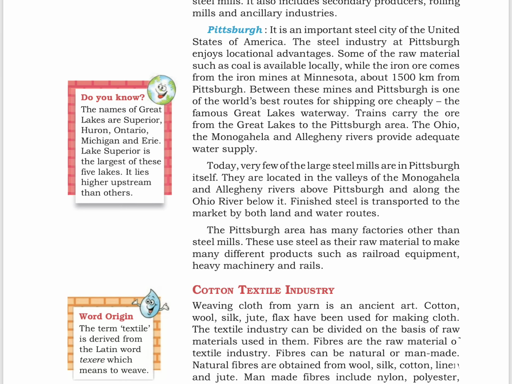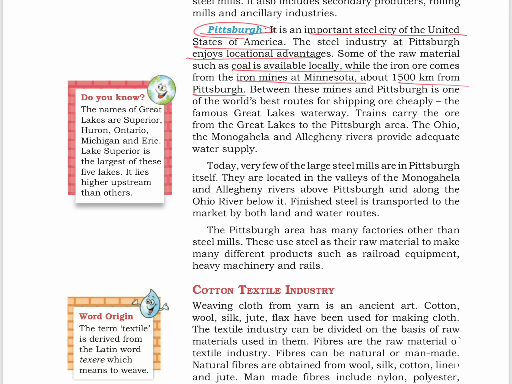Next important steel producer is Pittsburgh. It is an important steel city of USA. It enjoys the local advantages. Some of the raw materials like coal is available locally, while the iron ore comes from the iron mines at Minnesota, about 1500 kilometers from Pittsburgh.